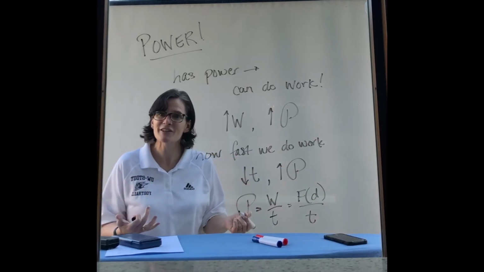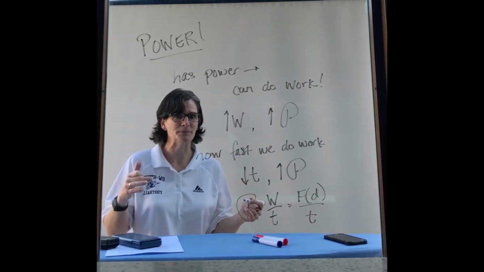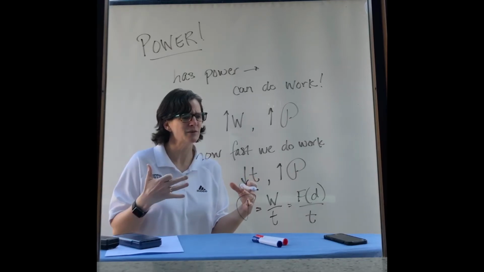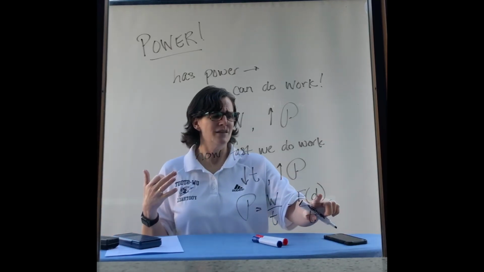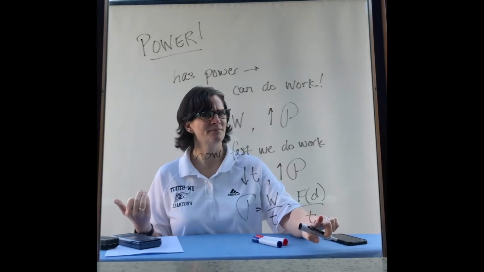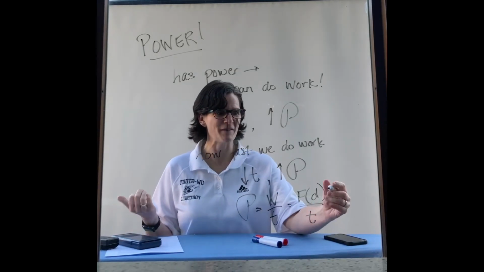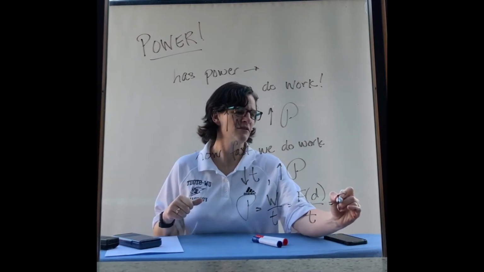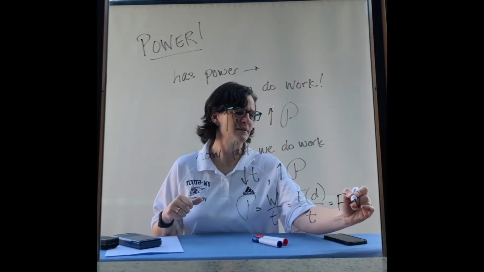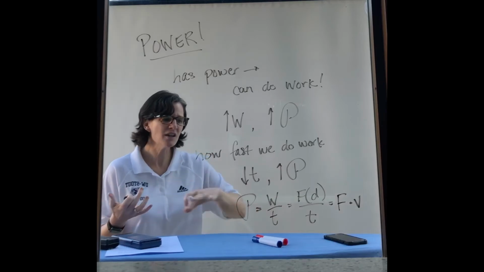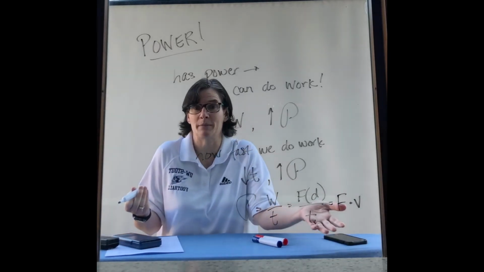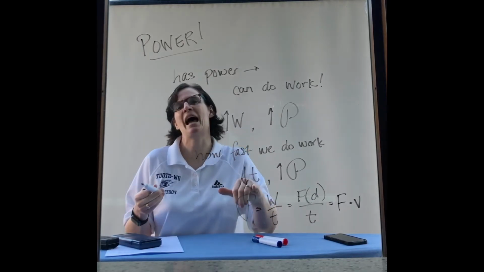And we have another example of power. Now if I'm talking about just power along that horizontal and I look at this relationship, well, this is displacement per time. That sounds familiar. That's my velocity. So another way to think about power is the force times the velocity. So all different ways we can think about power, all relating to how much work or how much force can be applied and how quickly it can happen.